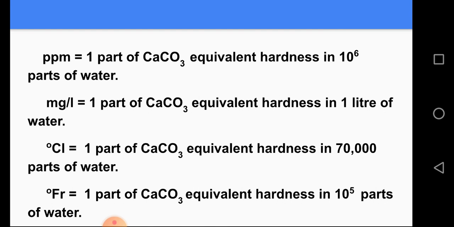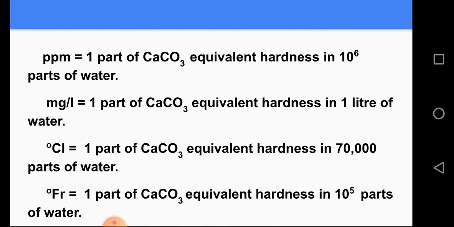First, ppm. It is equal to 1 part of calcium carbonate equivalent hardness in 10^6 parts of water. Milligram per liter. It is equal to 1 part of calcium carbonate equivalent hardness in 1 liter of water. Degree Clarke.